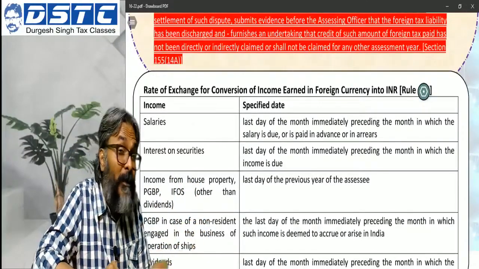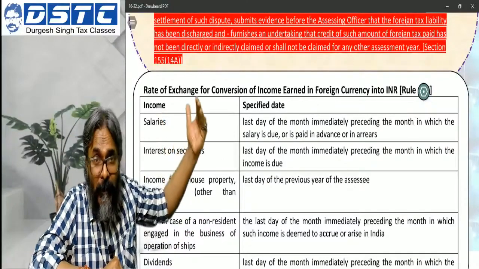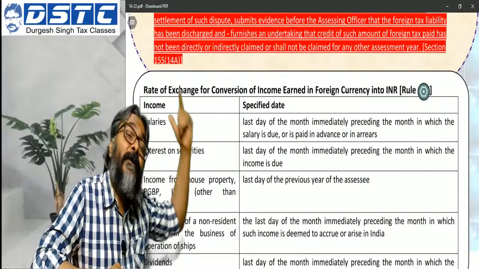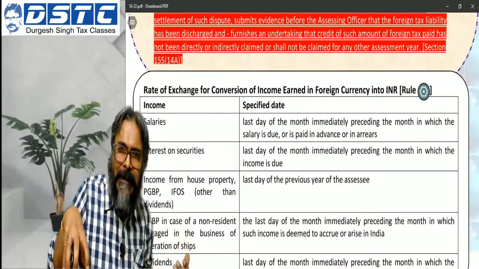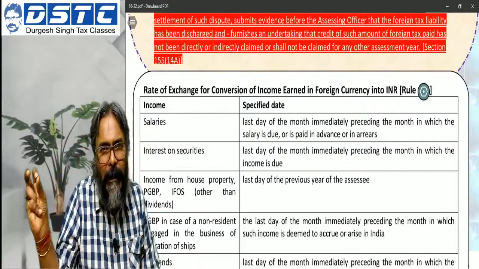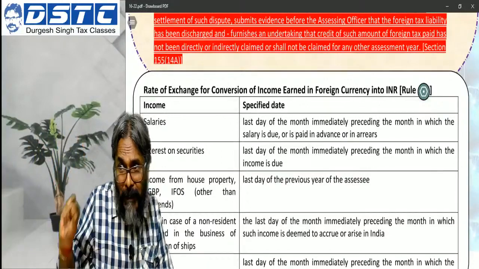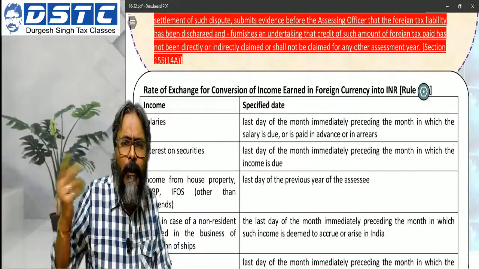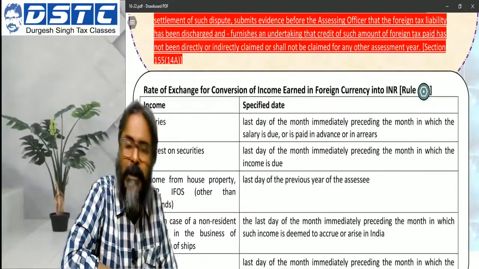The information given in the question, that the loss from the foreign source is not allowed to be set off in the law of the foreign country, who cares? Because I am a resident, I have to compute my total income in the manner laid down under the Act. So I have to go with the restrictions which are there under the Act. And if under the Act there is no restriction, then nobody can bind me that you cannot do the set off. I will do the set off.